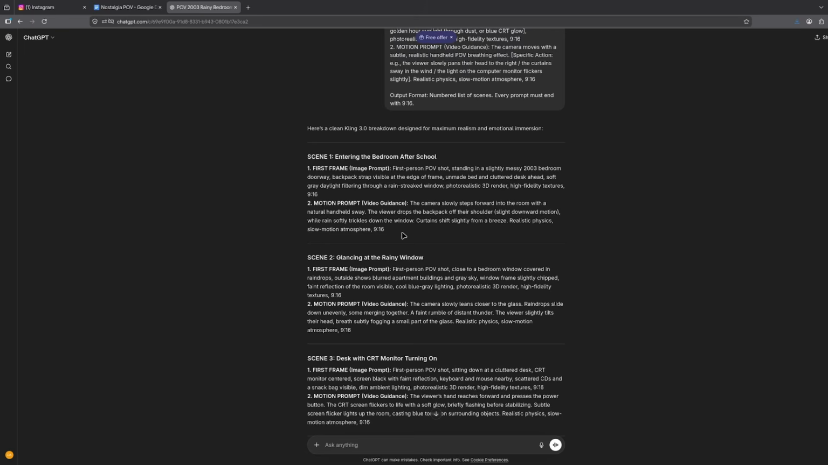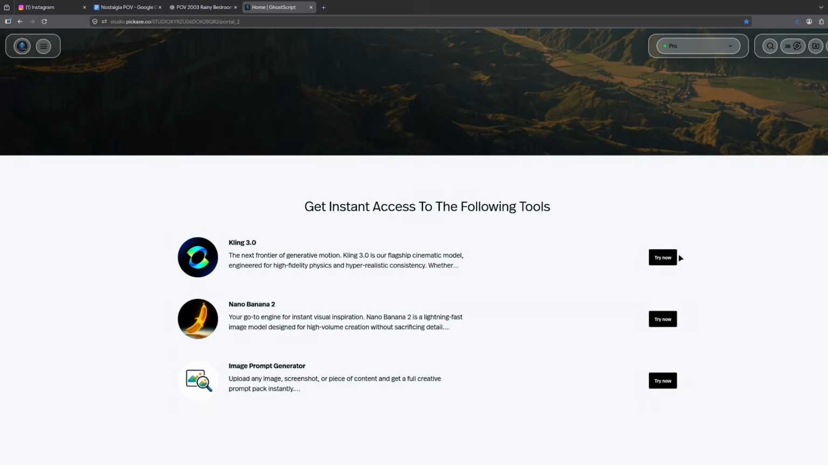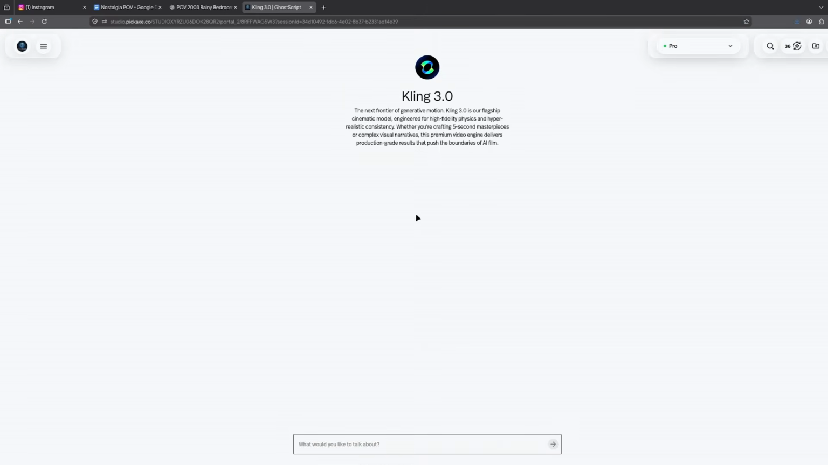Now that your script is ready, you need to generate the actual footage. Go to Ghostscript using the link in the description. This is a powerful AI video tool that can turn text or images into high-quality video. Click on the Kling 3.0 model option from the main dashboard.